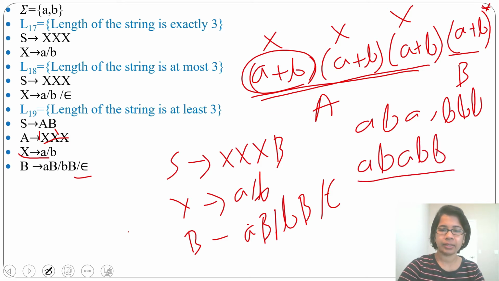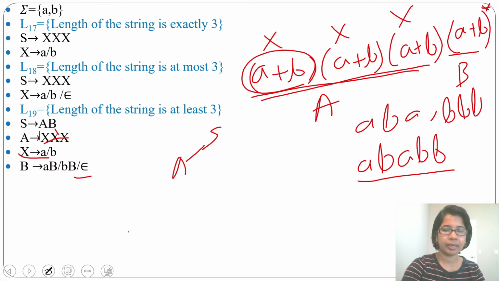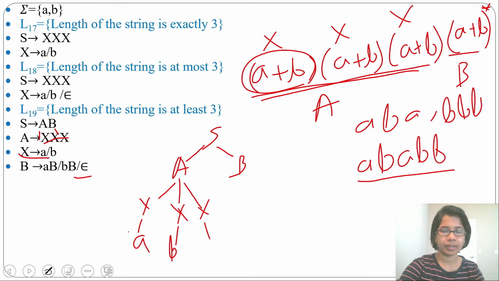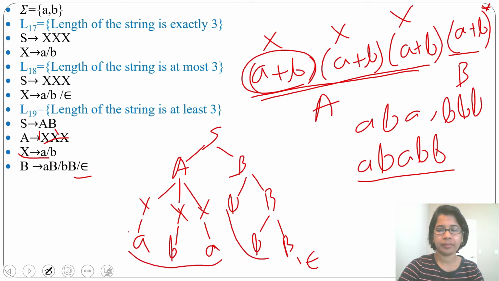Let's derive this string. From S you can derive AB. From A you can derive X, X and X. From this X you can derive a. From this X you can derive b. And from this X you can derive a. Then from B you can derive bB, then from this B you can derive bB, and from B you can derive epsilon. So abab b. From this A we are generating length 3. Then from B we are generating any number of a and b.